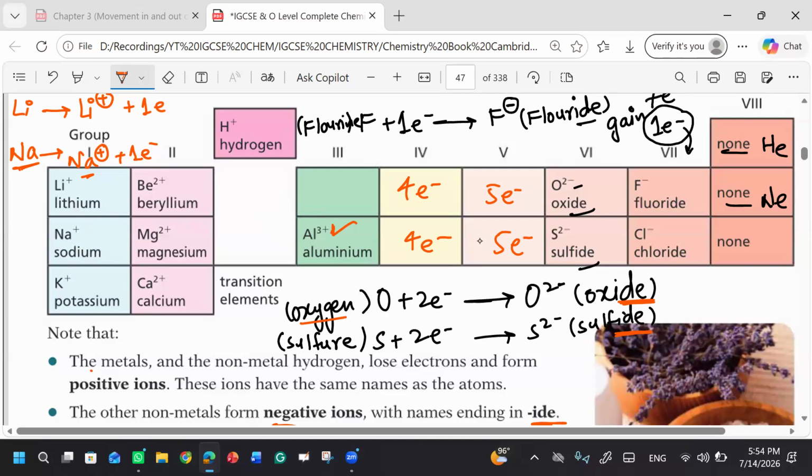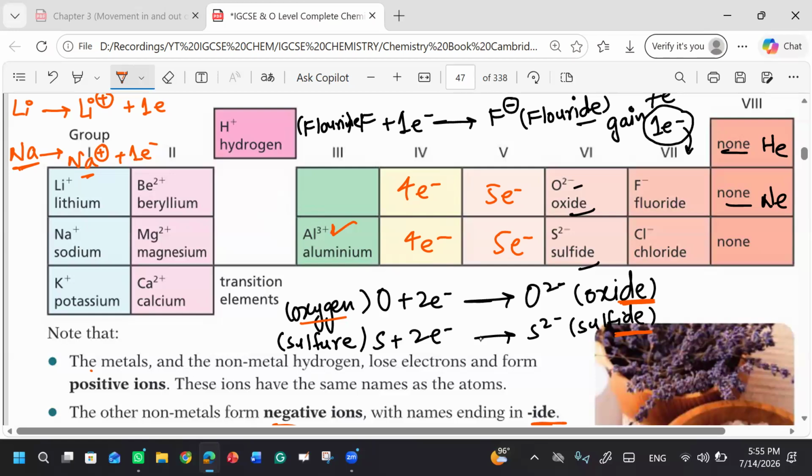Clear? So group number 4 and group number 5, they don't make ionic bonds. They will make covalent bonds. We will discuss it in the next topic. But till now you must know that for ionic bonding, what is the basis? The basis is that one should lose an electron and the other species should gain an electron.